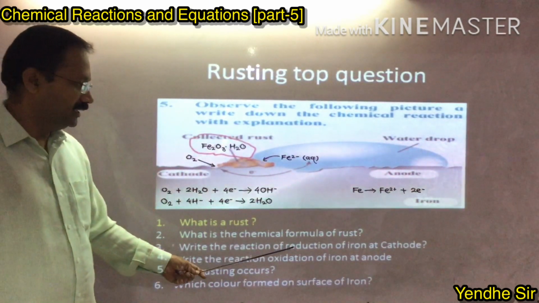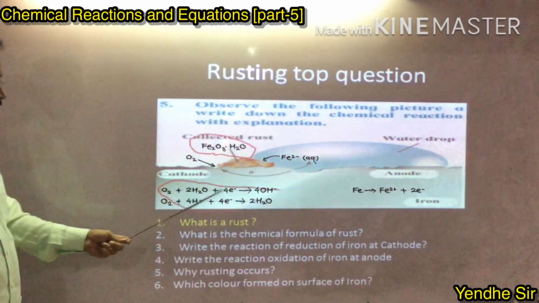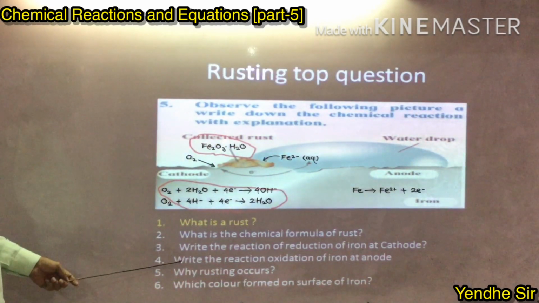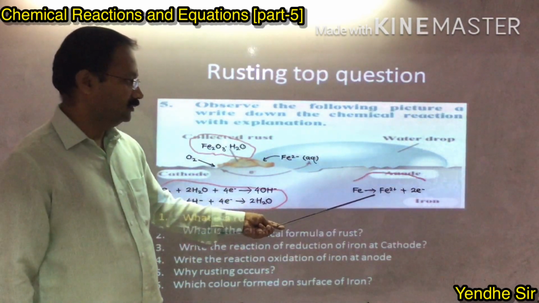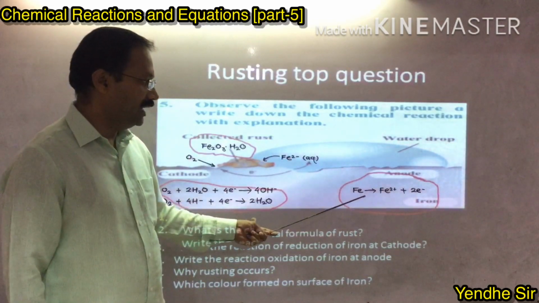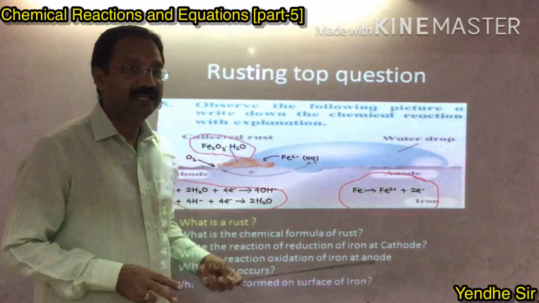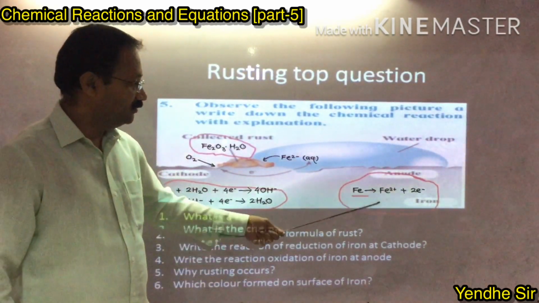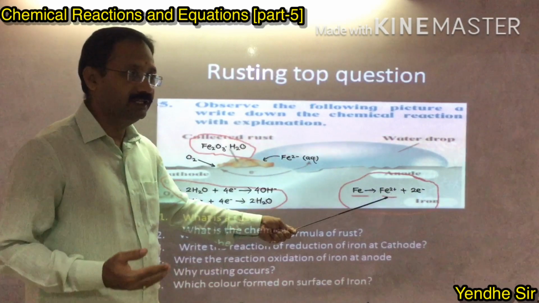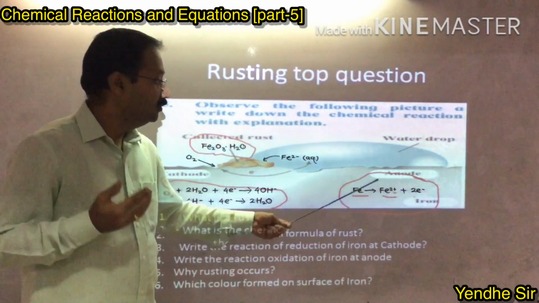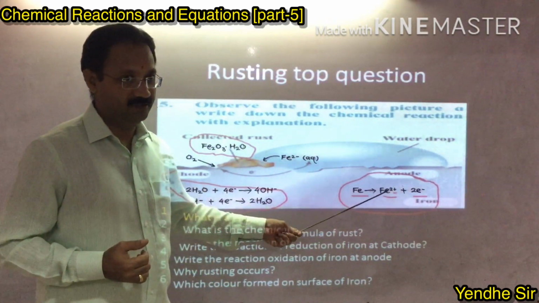Write the reaction of the reduction of oxygen at cathode. This is the cathode and here is the reaction. Okay, next question. Write the reaction of oxidation of iron at anode. See, this is the reaction at the anode. Now let me explain why it happens. Fe is a metal, and it has a valency 2. So therefore it donates 2 electrons. That's why it will be converted into a 2 plus ion. That's why we have written here Fe2+.